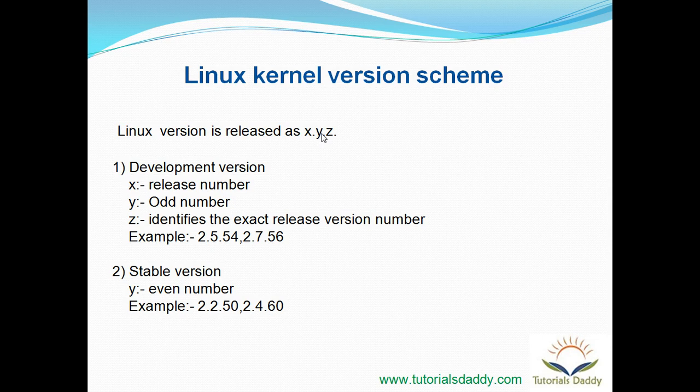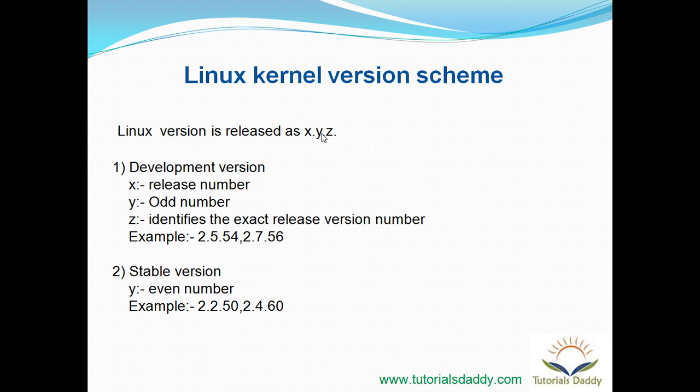So how do we differentiate between these two versions? The Linux kernel version is represented by 3 numbers separated by dots. The first number represents the release number, and the second number tells whether it's a development version or a stable version. For a development version, the second number will be an odd number. For a stable version, the second number will be an even number, and the third number tells us the exact release number.